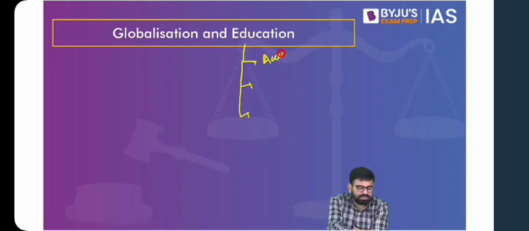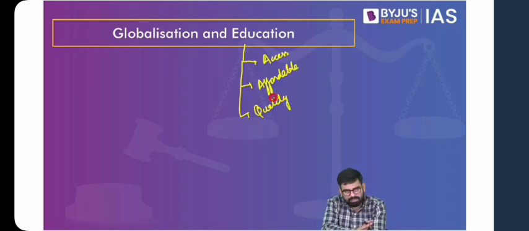One can be access, another can be affordability, and then it can be quality. Now quality will contain the content of education, because there can be changes with respect to teaching methodology, there can be changes with respect to curriculum, etc. Now think in these terms. So increased access, right? Think in terms of these structures.